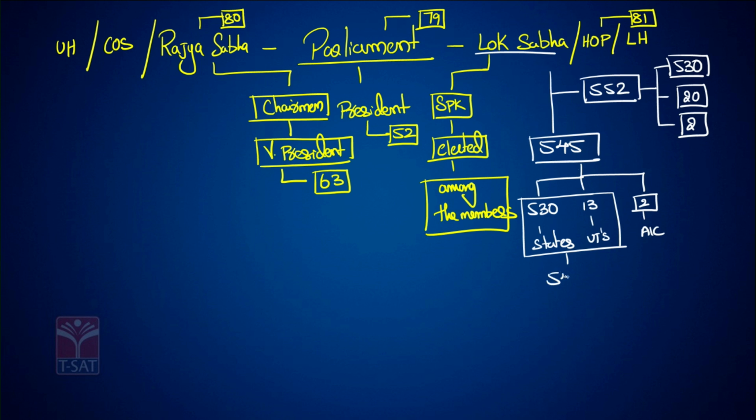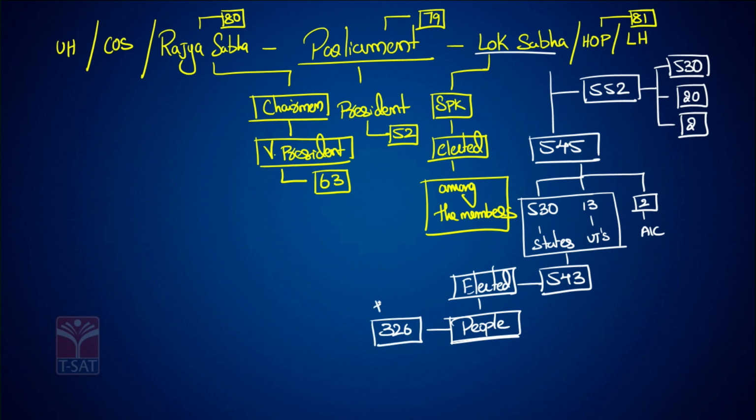These 543 members, together from states and union territories, are elected by the people. As per Article 326 of the Constitution, that is the right to vote.